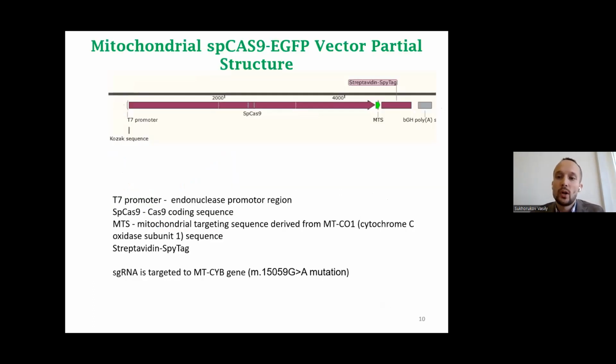To study the role of this mutation in atherosclerosis, we modified a Cas9 plasmid to target the mitochondrial cytochrome B gene. For that, we added mitochondrial targeting sites, then modified the Cas9 protein, and optimized the whole system to penetrate mitochondria.